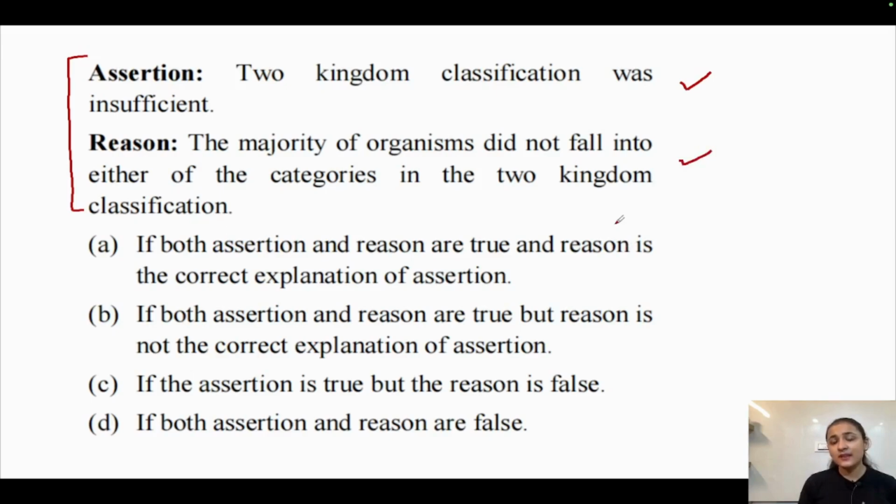Out of all the reasons that we have studied, one of the major reasons was that there were certain organisms which had the characters of both plants and animals. For example, Chlamydomonas, Euglena, slime molds, and these organisms, the scientists were not able to place them in either of the 2 categories, not in kingdom Plantae, not in kingdom Animalia, because these had the characters of both these kingdoms. So this was one of the major reasons that this system of classification was insufficient. So both the assertion and reason are true and the reason is the correct explanation of the assertion, so we have to select option number 1. Option number B, C and D are incorrect.